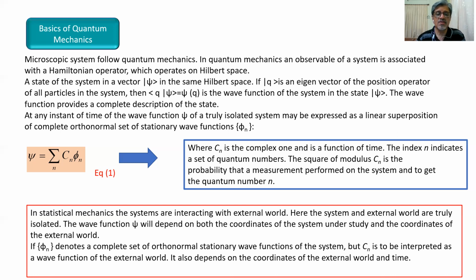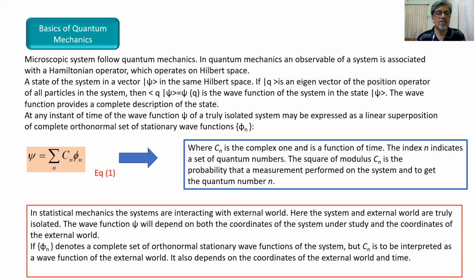The wave function psi will depend on both the coordinates of the system under study and the coordinates of the external world, since it is interacting with the external world. If the set phi n denotes a complete set of orthonormal stationary wave functions of the system, then Cn is to be interpreted as a wave function of the external world. It also depends on the coordinates of the external world and time.